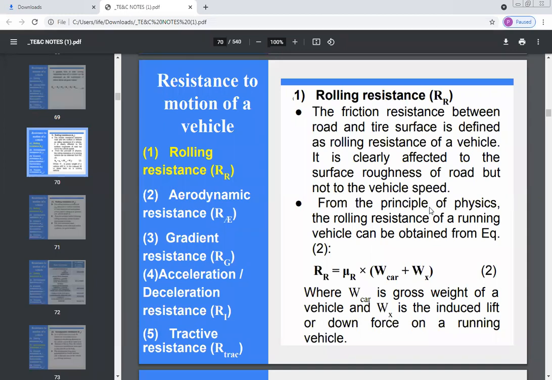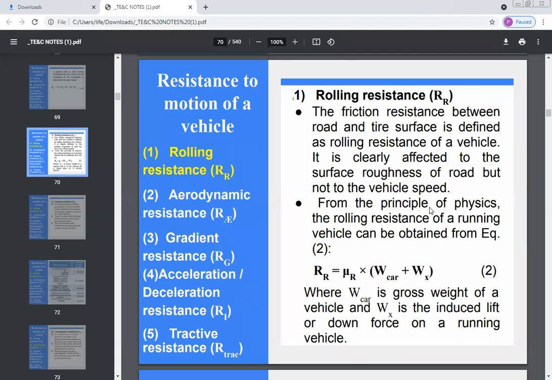This rolling resistance is affected by the surface roughness of the road, but it does not affect the vehicle speed, not that much.